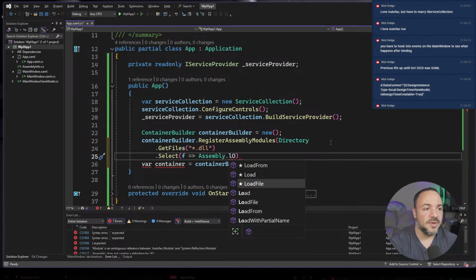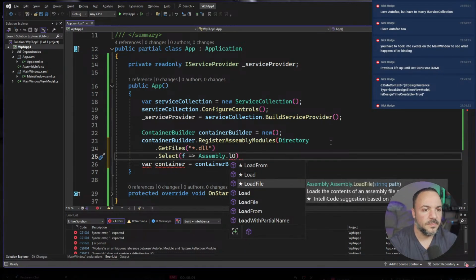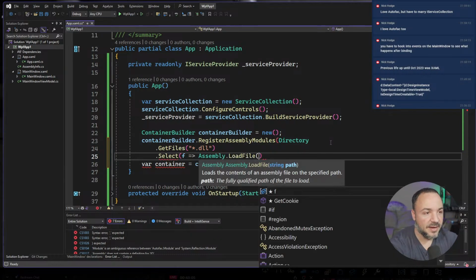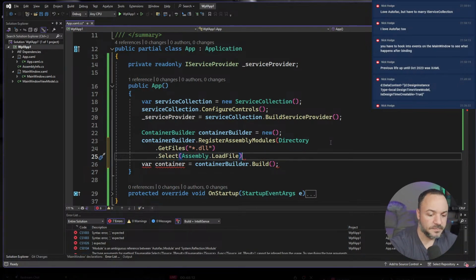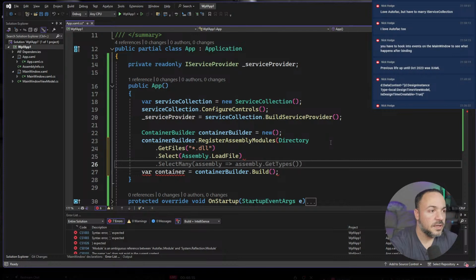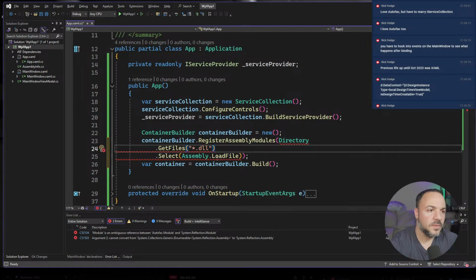No, we want LoadFile or LoadFrom. One of these is going to break. I'm going to take a guess. I never remember. Actually, we can just do this, I think. Is it taking an enumerable? No, it needs an array.